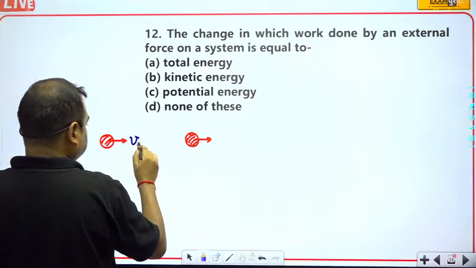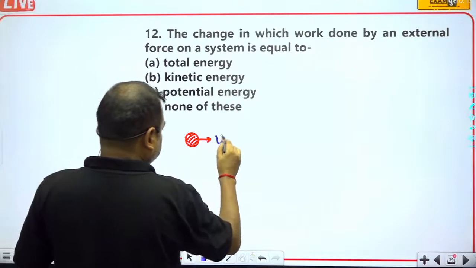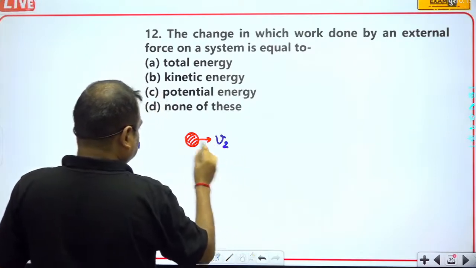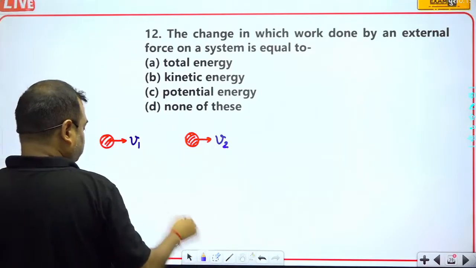Suppose that this is V1 and this is V2, and the mass of the body is equal to m.